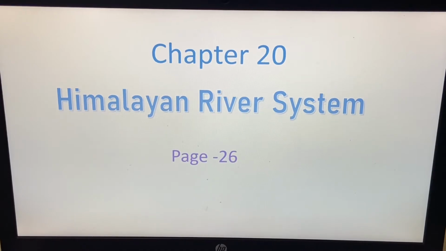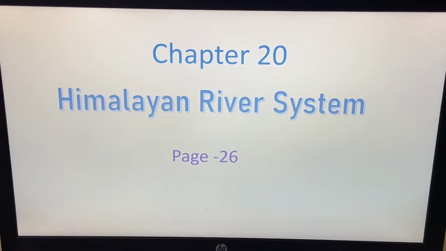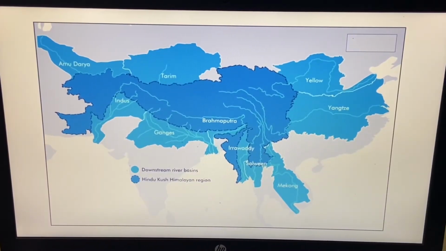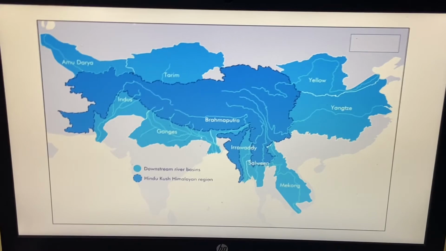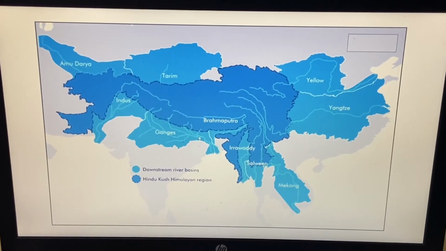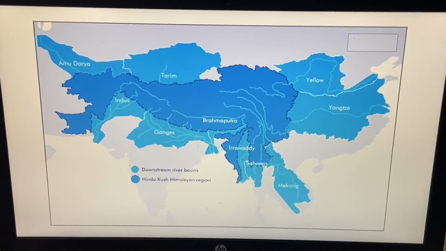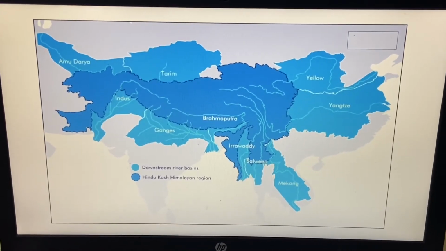So today we will talk about the Himalayan rivers. You know, there are the major Himalayan rivers. You can see few of them on the map also, the Indus, the Brahmaputra. Our country is blessed with a number of rivers, and we have also other rivers like Saraswati, Satluj, Yamuna and Jhelum. There are a number of rivers which originate from the Himalayas.